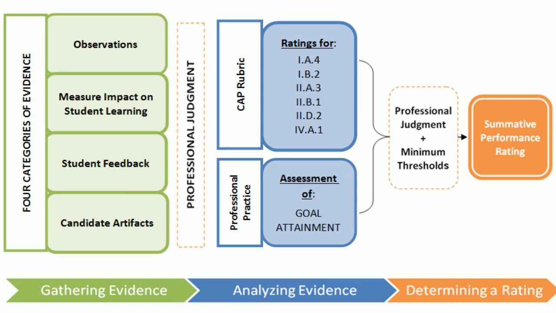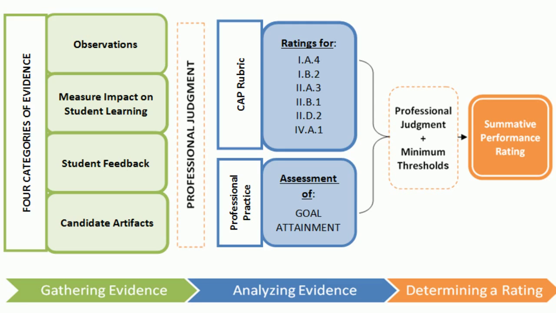There are four main sources of evidence used in CAP: observations, both announced and unannounced, at least one measure of student learning, student feedback, and a collection of candidate artifacts. The program supervisor and supervising practitioner use the performance descriptors included in the CAP rubric to analyze the collected evidence and use their professional judgment to determine ratings on each of the 6 essential elements assessed by CAP.